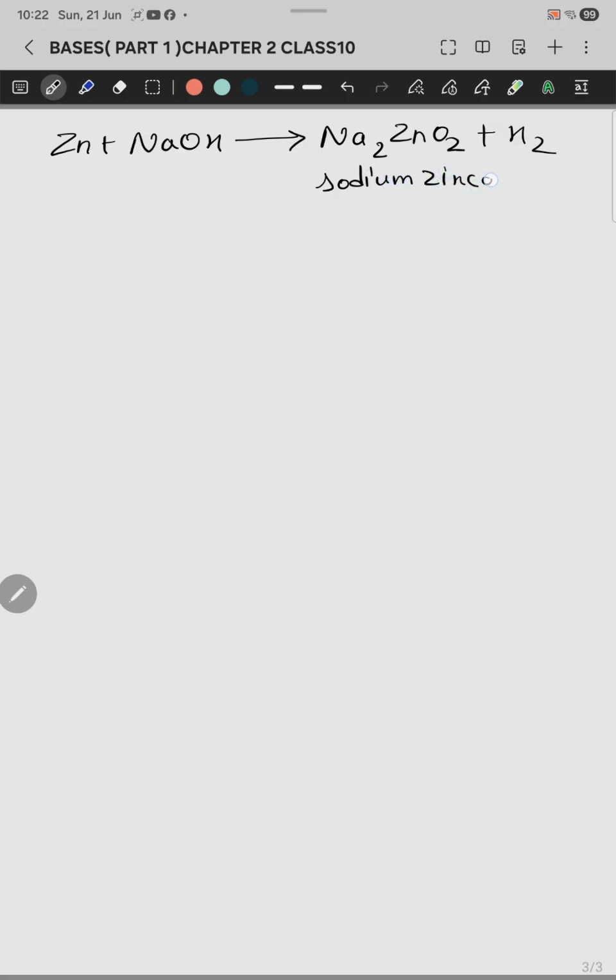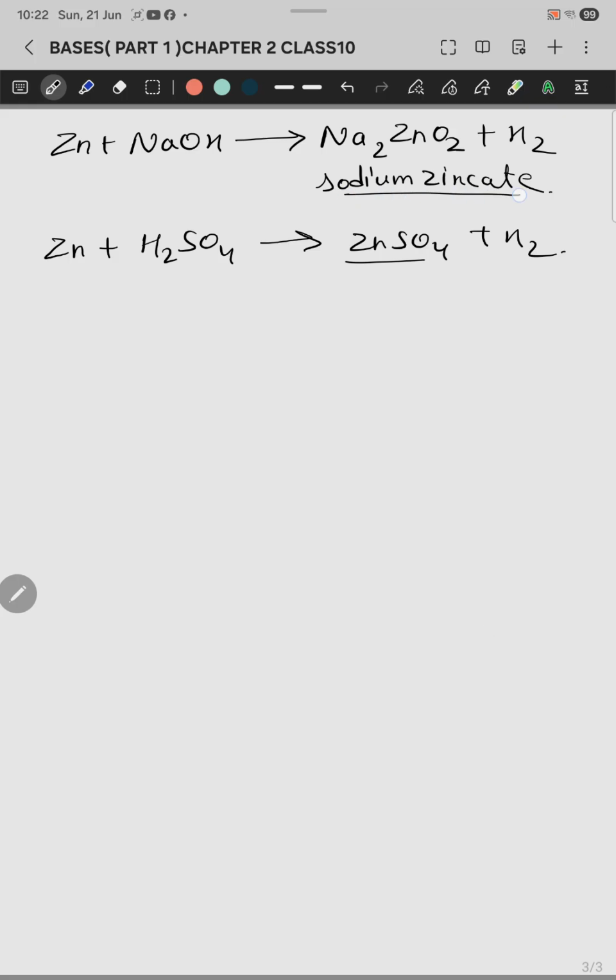Sodium zincate. Now I am just comparing when a metal dissolves in acid, suppose H2SO4, it will give you ZnSO4 plus hydrogen. See the difference between these two. This is sodium zincate and this is zinc sulfate. So this is the basic difference. Otherwise the reaction is the same. I think it is clear to all of you what the main difference between these two is.